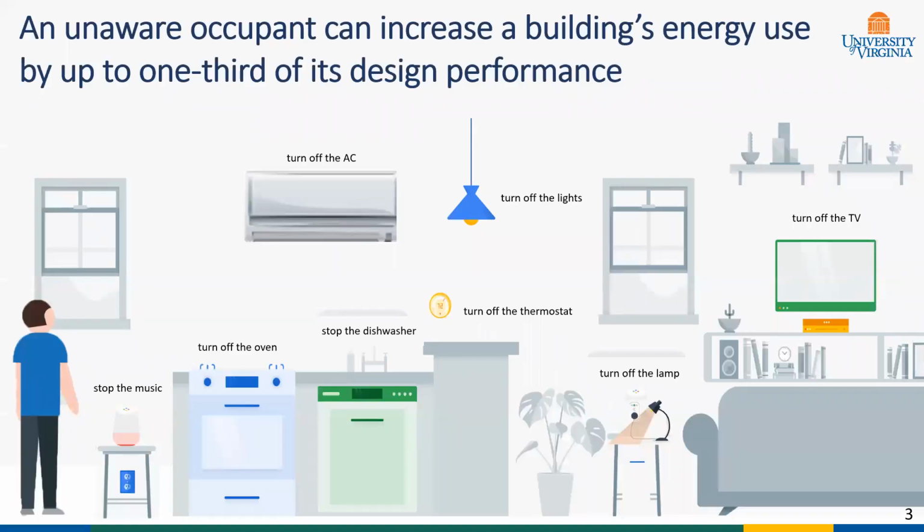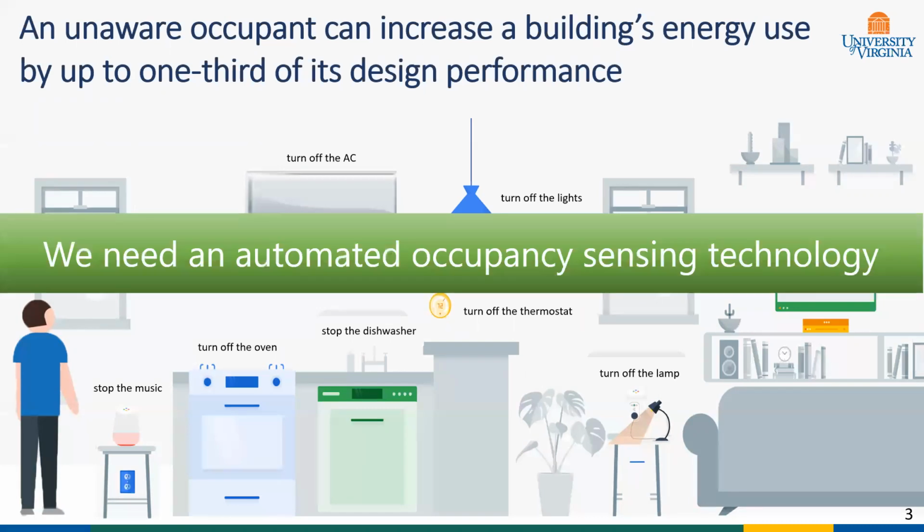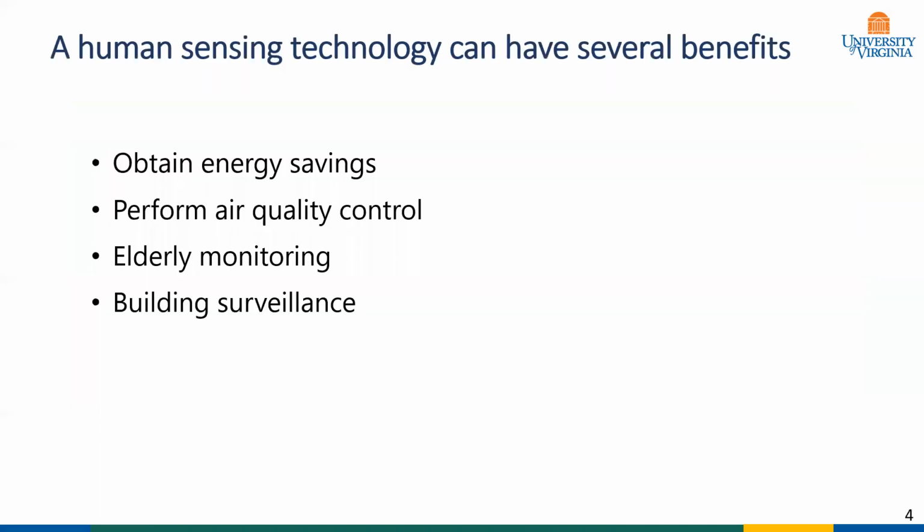Research has found that a building occupant can increase a building's energy use by up to one-third of its design performance if they don't turn off their electronic devices while leaving the building. As such, we need a smart occupancy sensing technology that can control the HVAC system and electronic devices automatically.